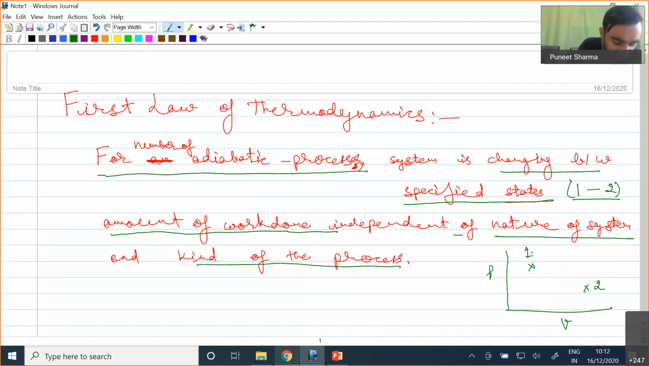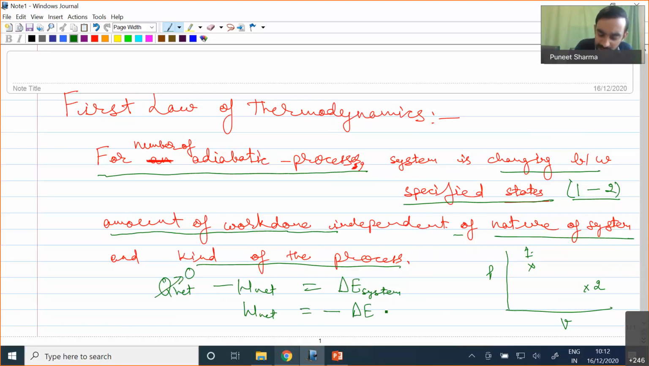So mathematically, we have already seen that Q net minus W net is equal to delta E, the change in energy of the system. Okay. So if we are talking about the process to be adiabatic, in that case Q will be equal to 0 and the net amount of work done will be equal to minus the change in energy of the system. So now we know that in this statement, net work done is equal to the net rate of energy change.